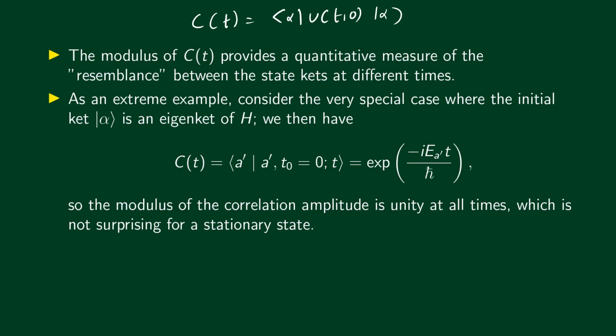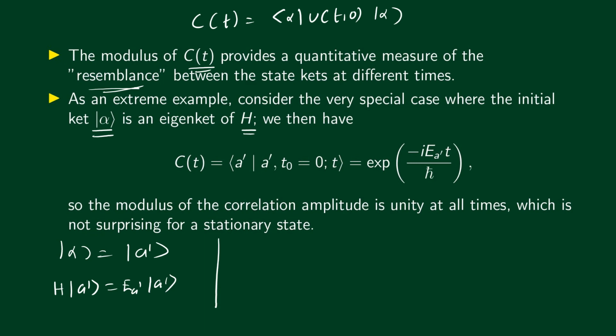Now C of t, equal to bra alpha U of t, 0 ket alpha, is in general a complex number. So we can take the modulus of C of t and use it to quantify the resemblance between the state kets at different times. The modulus of C of t provides a quantitative measure of the resemblance between the state kets at different times. Let's consider an extreme example. Consider the special case where the initial state ket alpha is an eigenket of the Hamiltonian. So let the initial state ket alpha be equal to ket a prime, where ket a prime is an eigenket of the Hamiltonian.